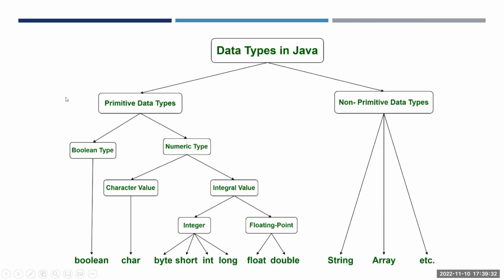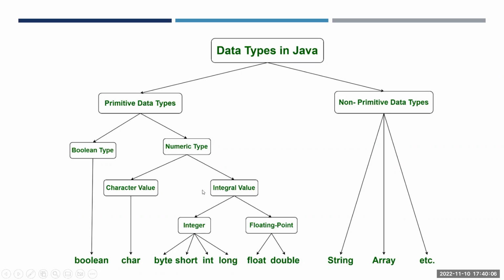So this is a simple image, so you'll get to know all the data types which are used within Java. You have the primitive data types. In primitive, you have Boolean. Boolean will return only true or false, so it's only a single data type. If you go to numeric data types, you have two more. One is the character and one is the integral. Char can store only 2 bytes of data.